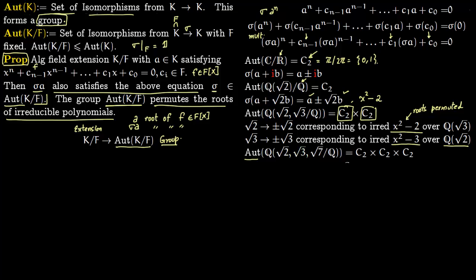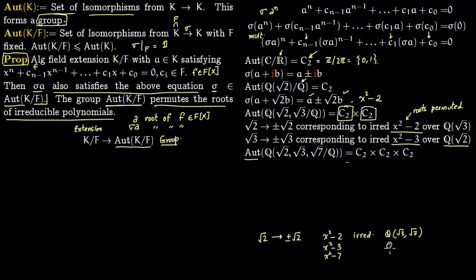So this you can again see. The first cyclic group corresponds to root 2 going to plus minus root 2, and this again comes from x square minus 2. This is irreducible over the rationals adjoined with root 3, root 7. So similarly, you can talk about x square minus 3 and x square minus 7.